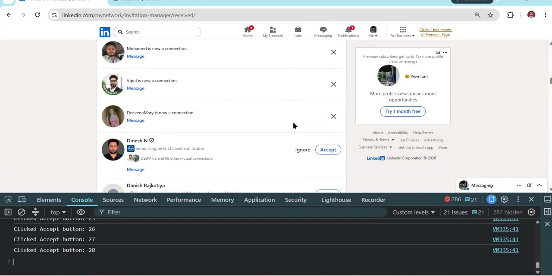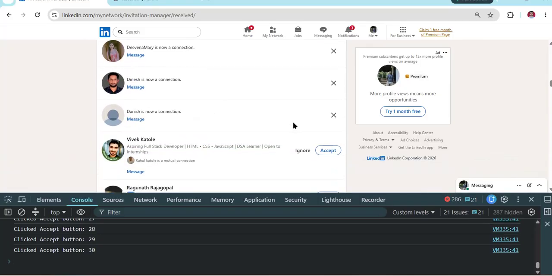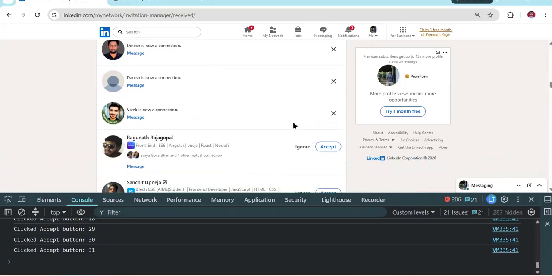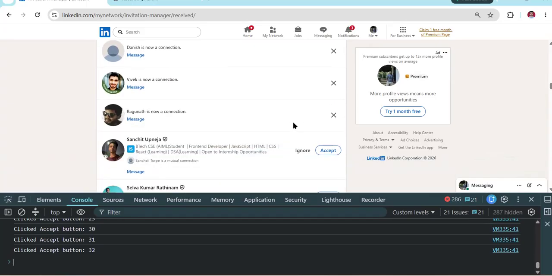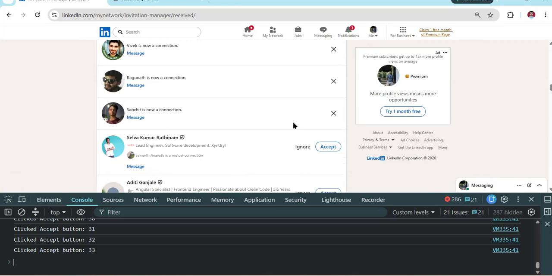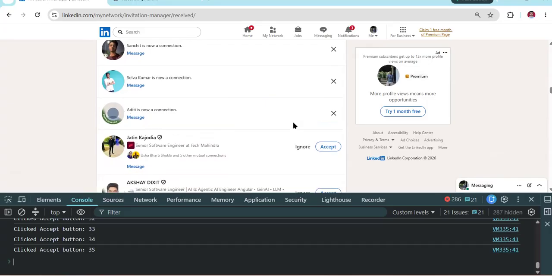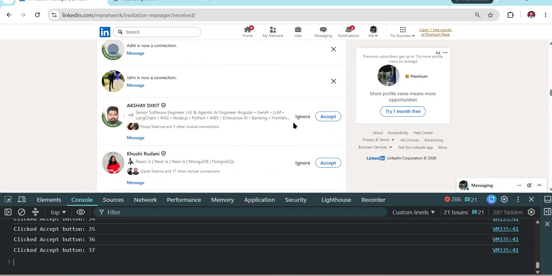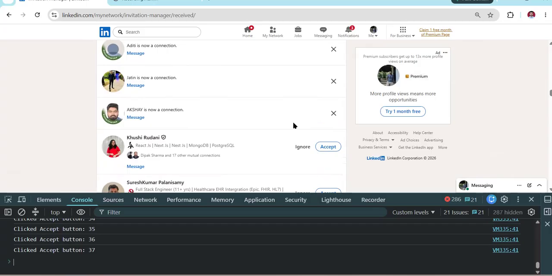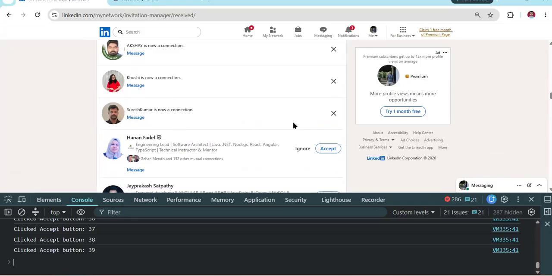Now, those who are using AI most of the time to complete our job: AI is going to write most of the code, and sometimes AI might or might not come up with the proper solution, but the direction you have to give. If you don't have the basic fundamentals clear in your head, how will you provide the direction? Take this approach, add these checks, what you need to do, how you will find the button. You have to think about all this and then explain it to the AI. Then AI might come up with the solution, right? This way of thinking will ultimately help you in interviews, because nowadays so many scenario-based questions are coming, so you have to be ready with any type of question.